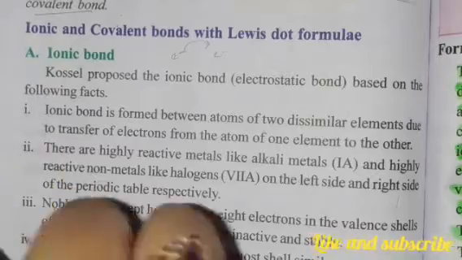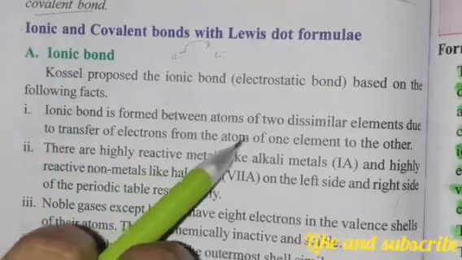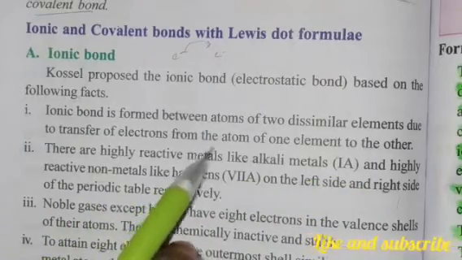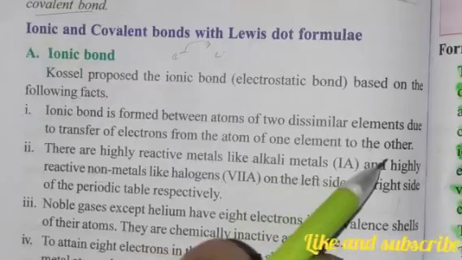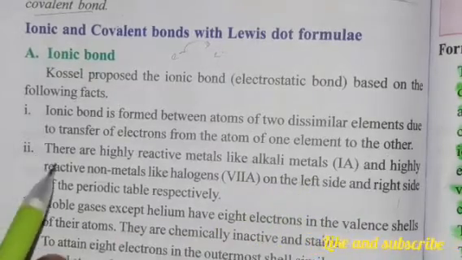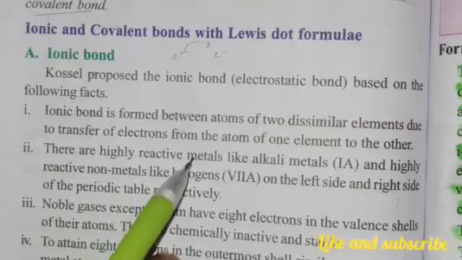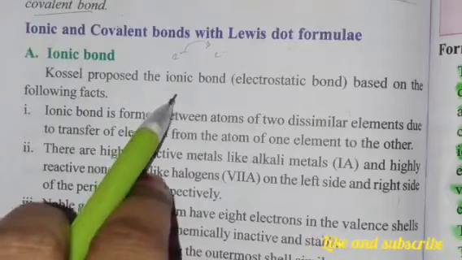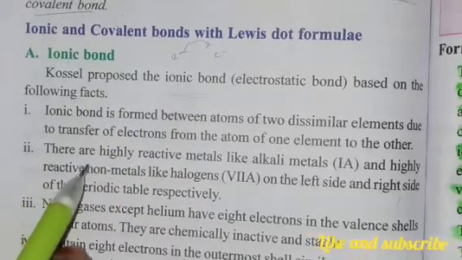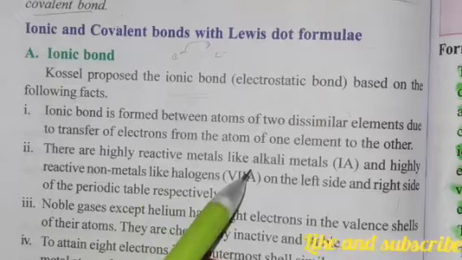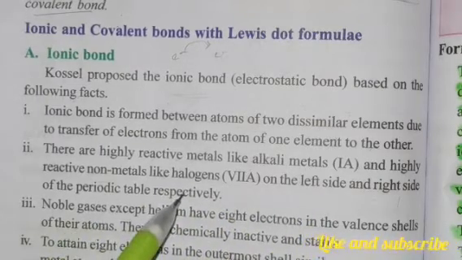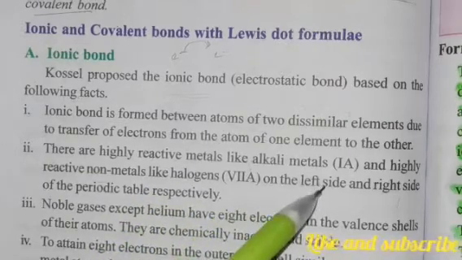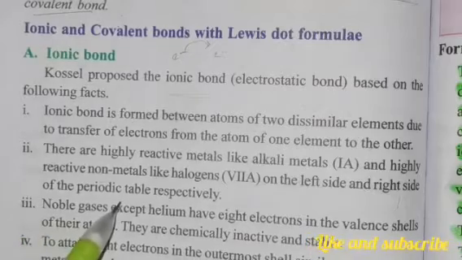An ionic bond is formed between the atoms of two dissimilar elements due to the transfer of electrons from the atom of one element to another. The elements which are forming the ionic bond may be highly reactive metals like alkali metals and highly reactive non-metals like halogens. Okay, group 1A and group 7A on the left side and right side of the periodic table.